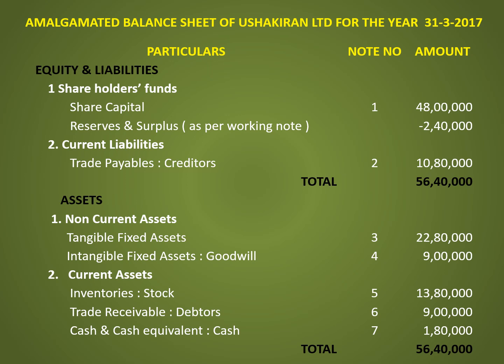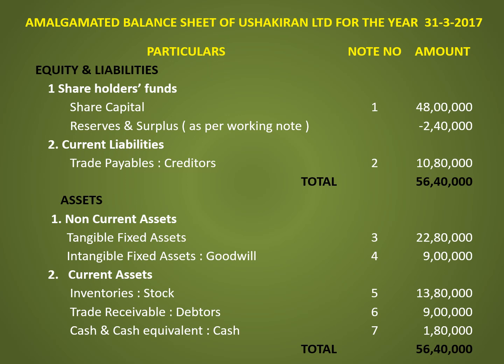Under that, the first head is shareholders funds, comprising the first one, share capital 48 lakh, reserves and surplus minus 2,40,000. Here it shows a debit balance, so a minus sign is put. Second heading is current liabilities. Under trade payables, creditors 10,80,000. Total liabilities is 56,40,000.